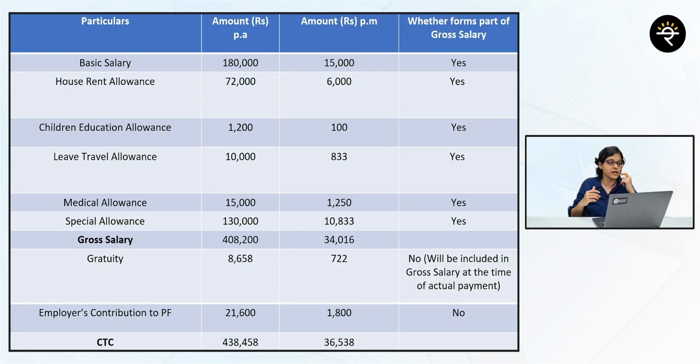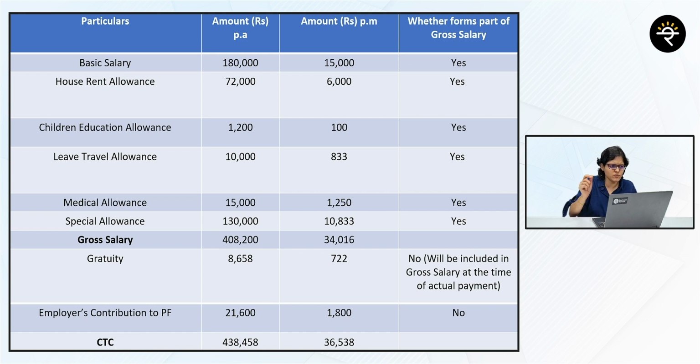So let's understand. This is the example wherein a specific employer says what is going to form a part of your CTC. It can be basic salary, HRA, that is your house rent allowance, children education allowance, leave travel allowance, very commonly known as LTA, medical allowance, special allowance, gratuity, employer's contribution to PF. All these put together, that totals 4,38,000, and this entire thing will form a part of your CTC.